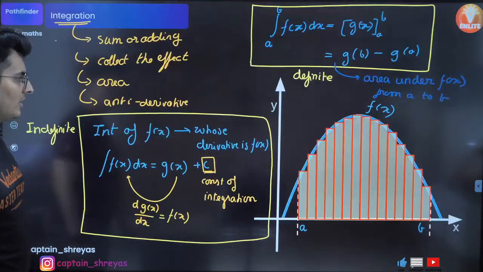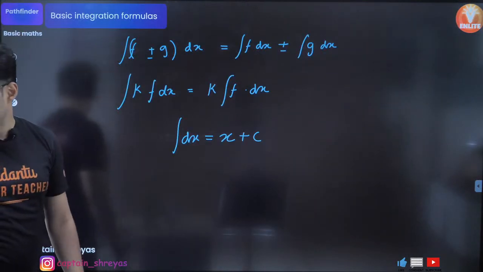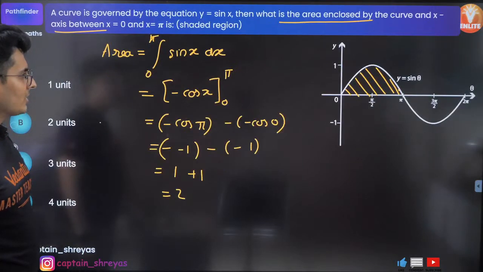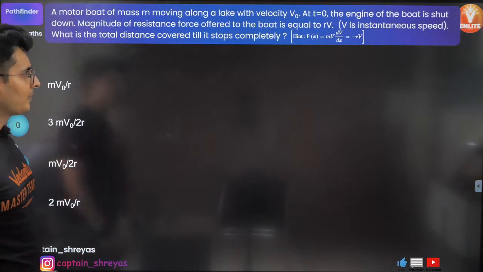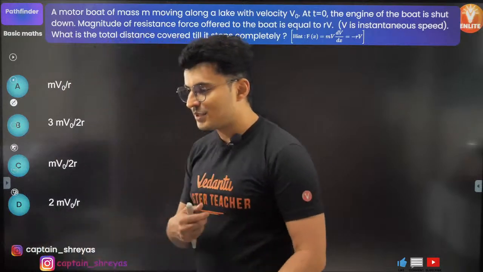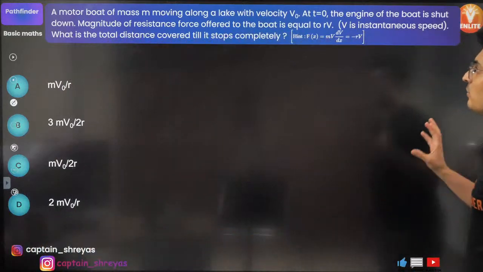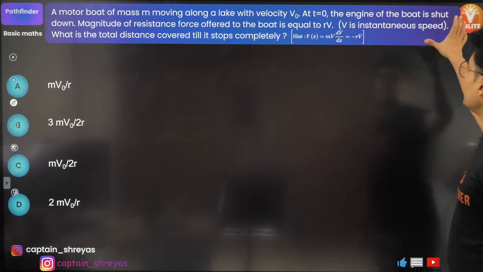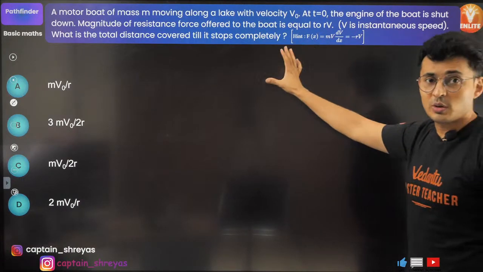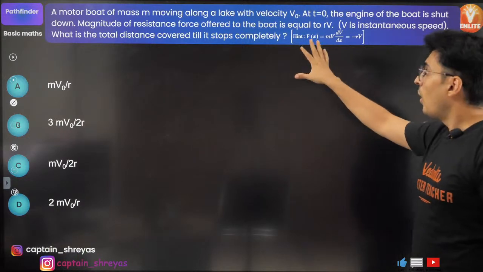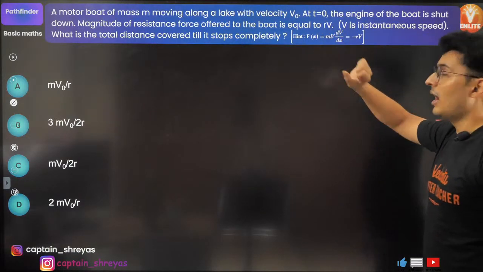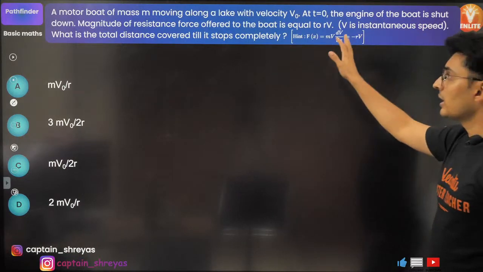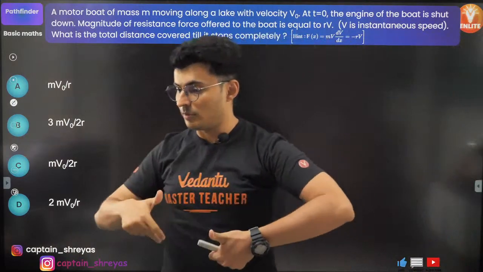Okay, so let's solve the last question. I hope you guys have the energy for the last one coming up on the screen. Let's do this. A boat of mass m moves along a lake with some velocity. Now, suddenly the engine of the boat is shut down, because of which there is some resistive force offered to the boat. It is equal to RV. R is some constant, V is the velocity. What is the distance before it stops?